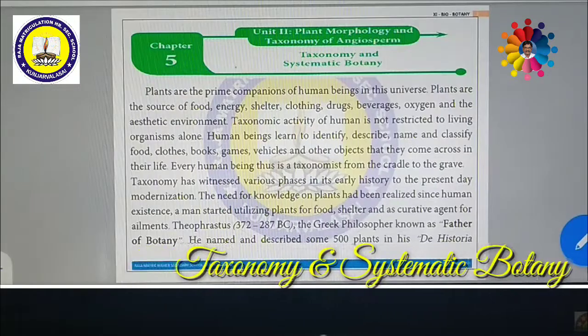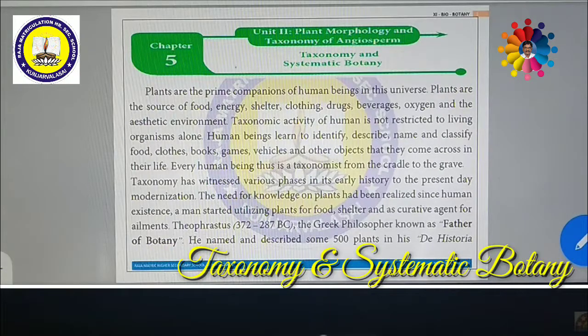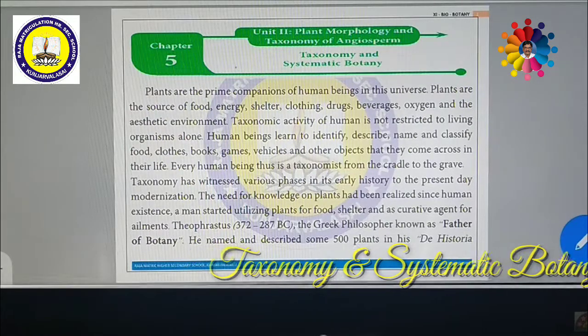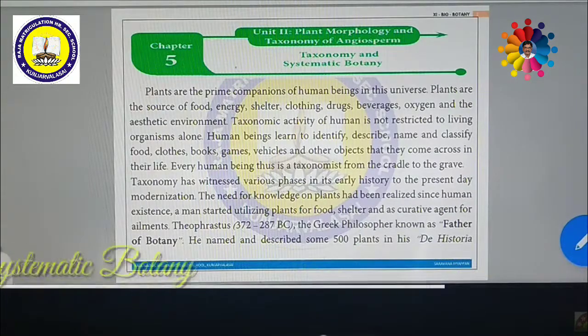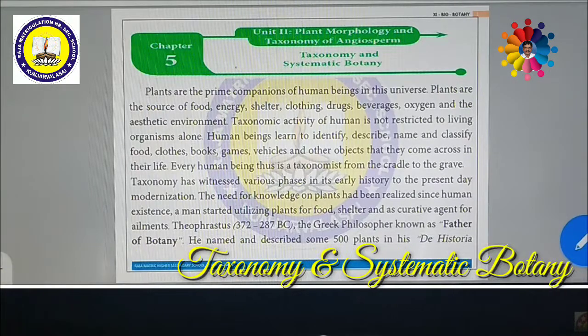Dear students, today we are going to start a new chapter called Taxonomy and Systematic Botany. So in the second unit of plant morphology and taxonomy of Angiosperms, this chapter is somewhat difficult to understand. First of all, we should understand what is taxonomy.